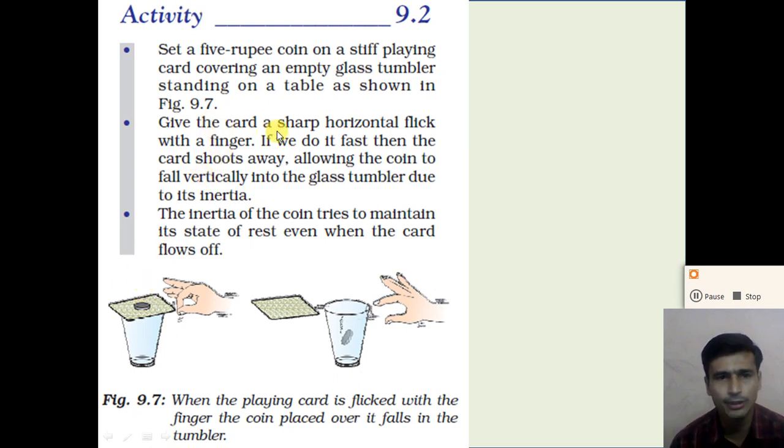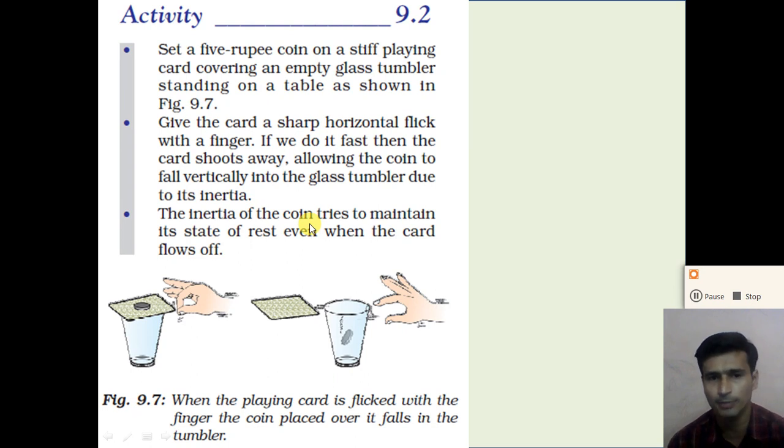Now, give the card a sharp horizontal flick with the fingers. If we do it fast, then the card shoots away, allowing the coin to fall vertically into the glass tumbler due to its inertia. So when we hit the card very quickly with the finger, a very large force is applied on the card, the card will shoot away from the glass, and due to the inertia the coin will fall vertically into the glass.